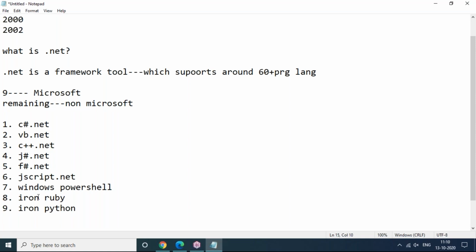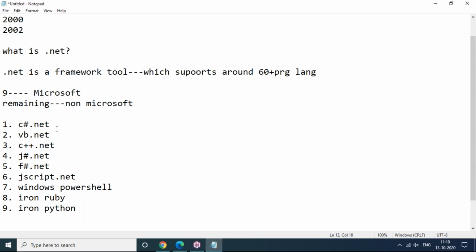But among these 9 programming languages, the most often used in real time are C# as well as VB.NET, Visual Basic. And C#.NET is the most powerful programming language. In most cases, like 95% of people in real time use the C#.NET programming language.